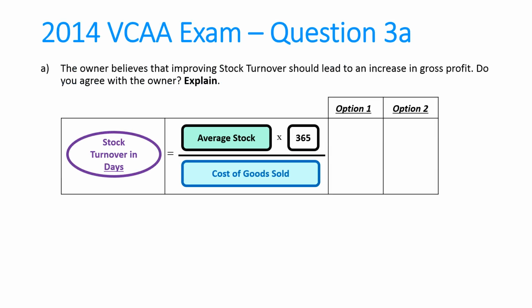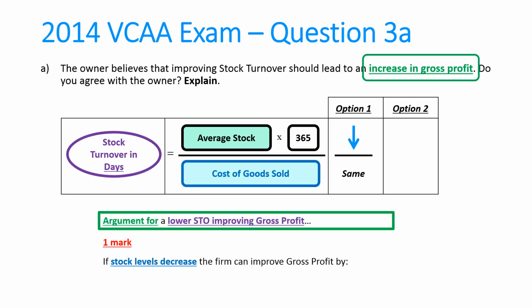So I think the best way to answer this question is, let's look at option 1. We make average stock go down and keep cost of goods the same. Would that increase gross profit necessarily? This is where it doesn't say discuss, which is probably a bit misleading. We can actually have an argument either way. On the one hand, that is probably true.